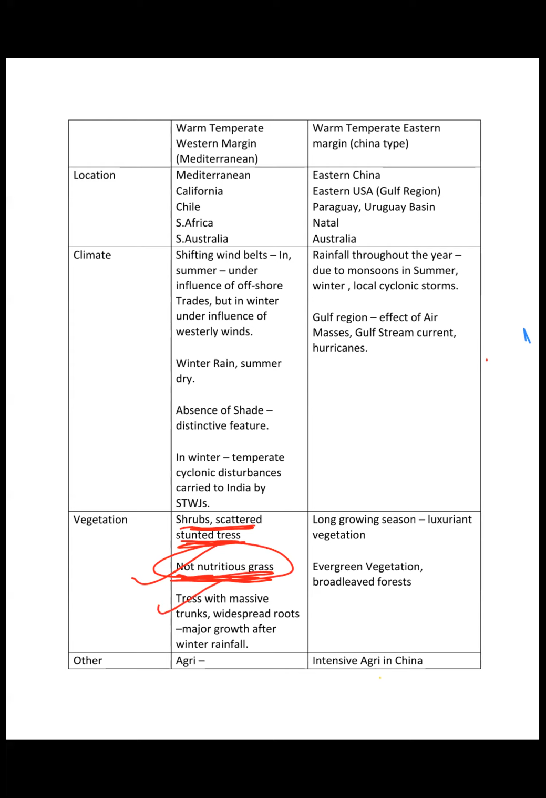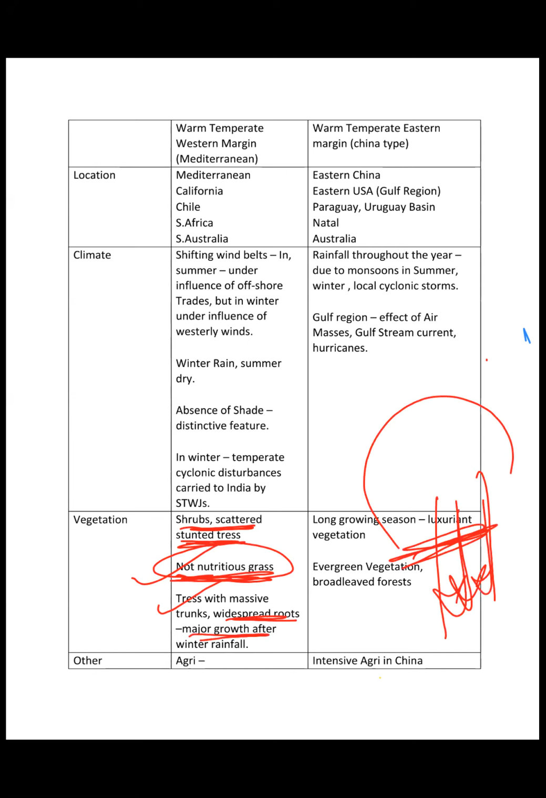Trees with massive trunks, widespread roots. Again, the same reason why massive trunks: because they try to store water, right? Major growth after winter rainfall. When the winter rainfall happens, that's when the moisture comes there, and after that time the major growth of the trees happens, right?